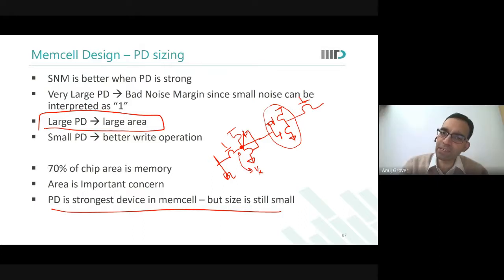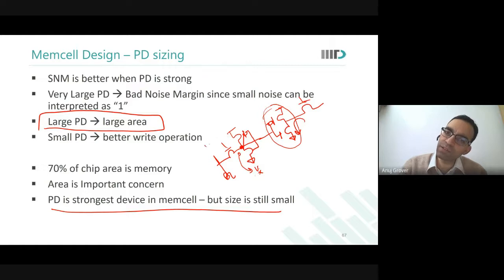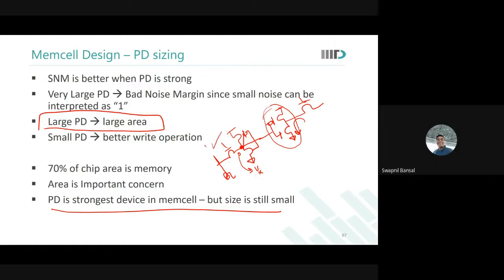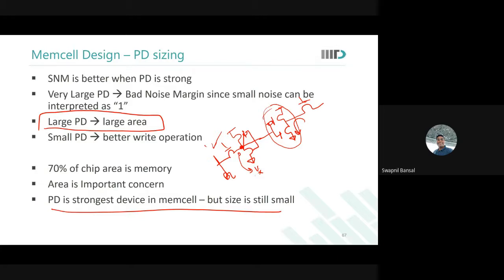Now this Vx, even though it is very small, the sizing is so skewed that this inverter will sense this Vx as a transition to 1. It will discharge this side also. Now both the sides are storing almost 0. Now when your word line goes away, what happens? When your word line goes away, you do not even know which side will go to 1. So contents are corrupted.